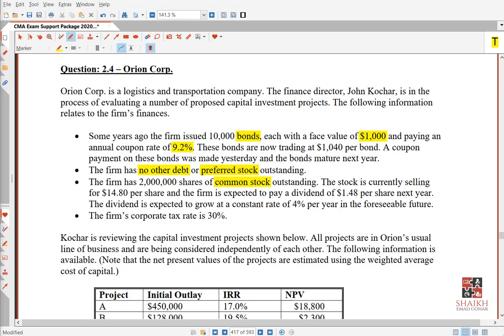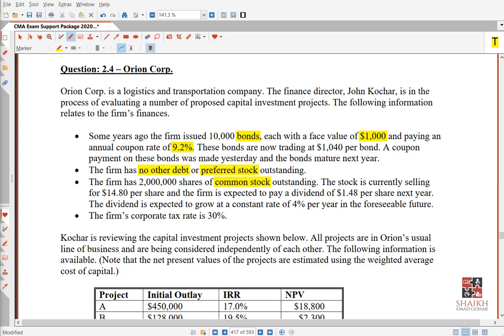Remember I told you what is the use of face value? What is the use of par value? We use it to calculate interest. Right? And that will be paid when the maturity comes. So we will say, okay, you gave us $1,000 5 years back. Thank you so much. This is your $1,000 now. Getting the story? So every year you will pay them around $92, right? 9.2% of 1,000, if you take, how much will it come? $92. Getting the story, everyone?